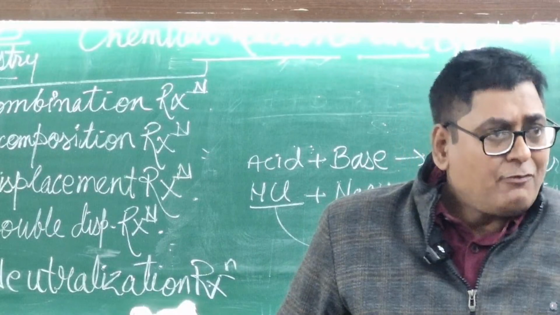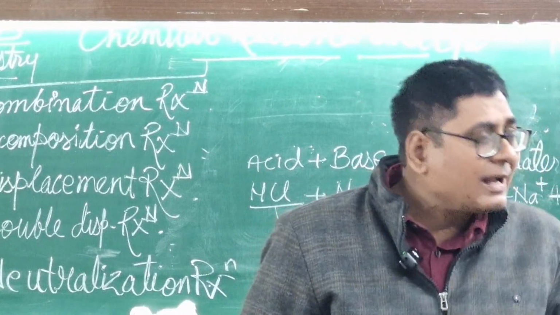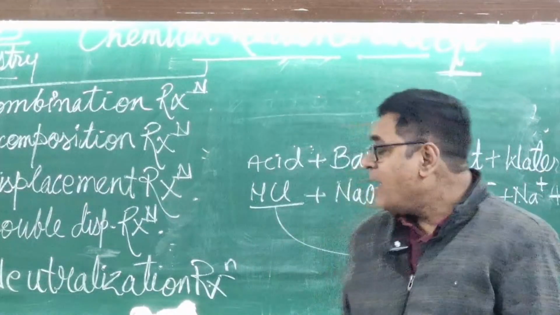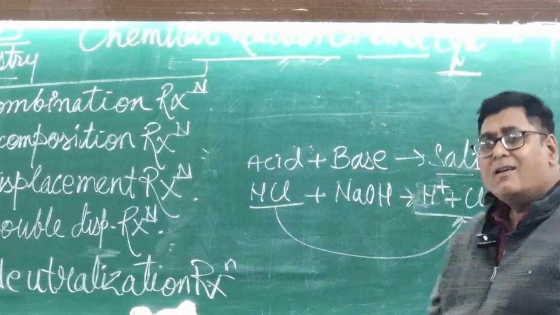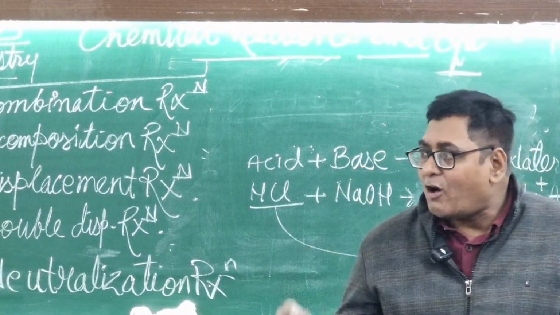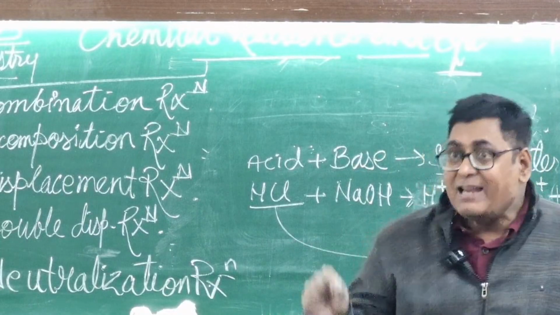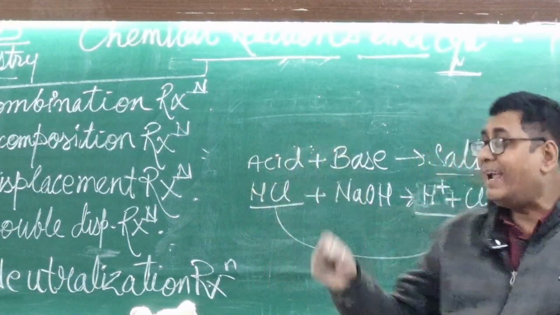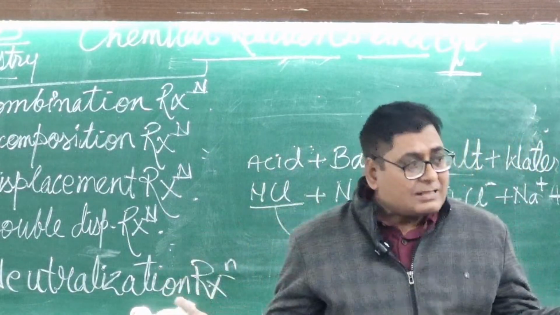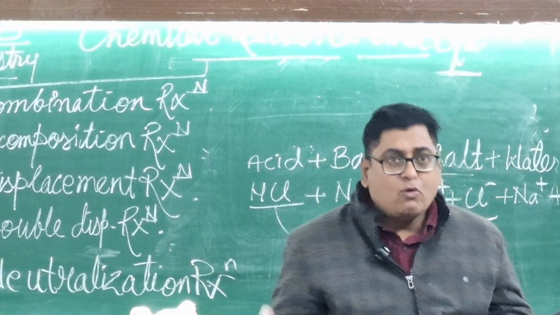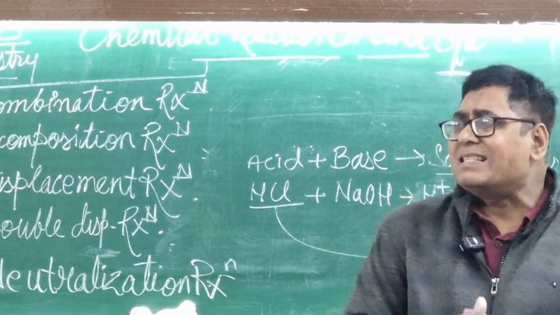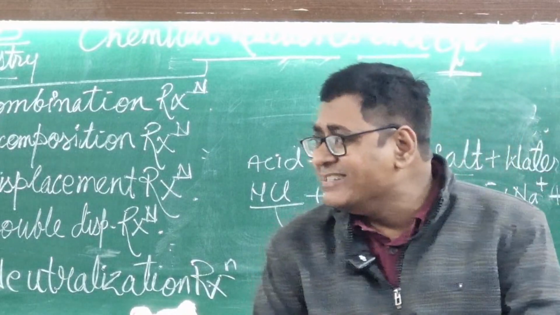HCl is made up of positive and negative ions, cation and anion. Its cation is H positive and its anion is Cl negative. It means HCl is made up of cation and anion. Then you can see that HCl is an ionic compound. Why is this an ionic compound? Because HCl is made up of ions.